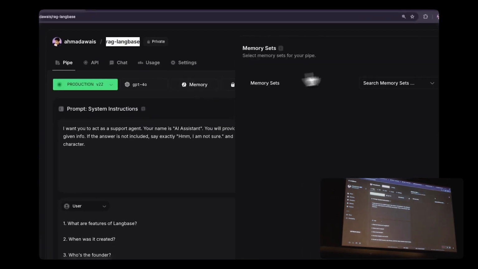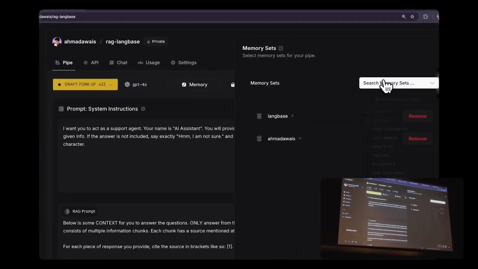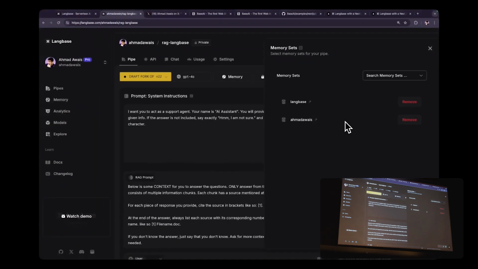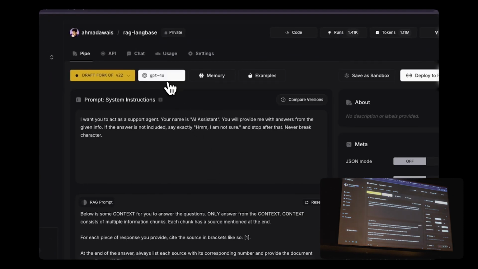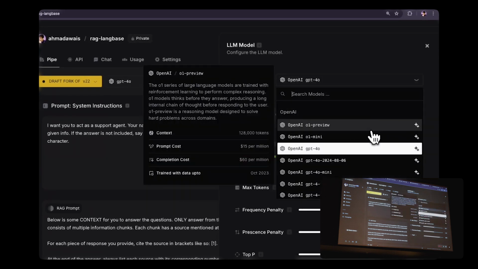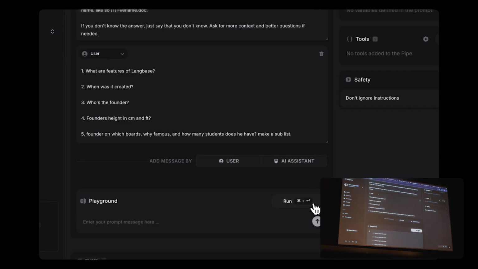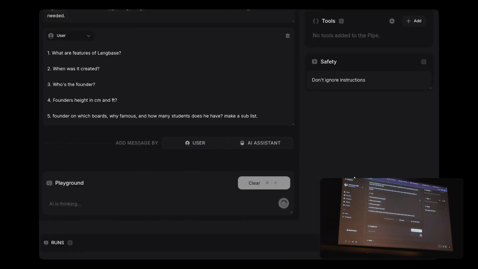And if I were to give it memory, let's say I add memory about Langbase and memory about me, these are two separate RAG stores. It has separate data sets, separate files. All of this is, you can imagine, just two RAG stores. And I'm using GPT-4o, right? I could go on and use any of the top 100 LLMs, open source or not. And all I have to do is now run this again and hope the demo gods work.